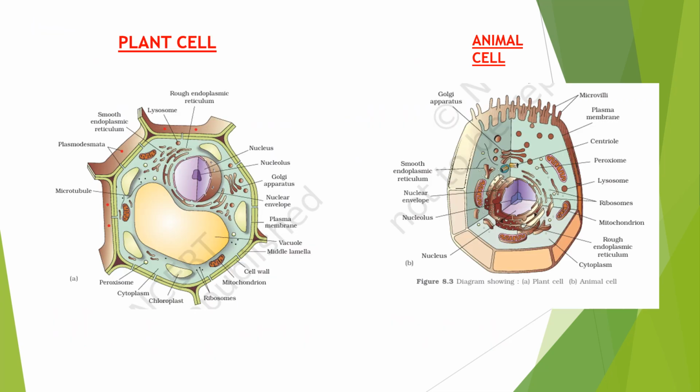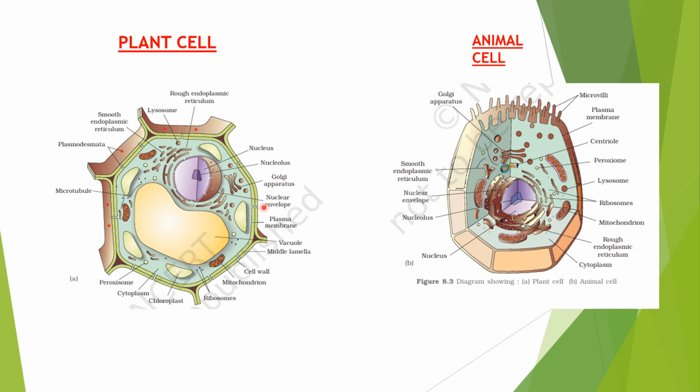So this is the structure of the plant cell and animal cell. If you observe the plant cell, this is the nucleus. Inside the nucleus, this is the nucleolus. From the outer membrane of the nucleus, there is a structure called the RER, rough endoplasmic reticulum. After the rough endoplasmic reticulum, there is smooth endoplasmic reticulum, and also the Golgi complex. The Golgi complex helps in glycosylation or modification of proteins or carbohydrates.